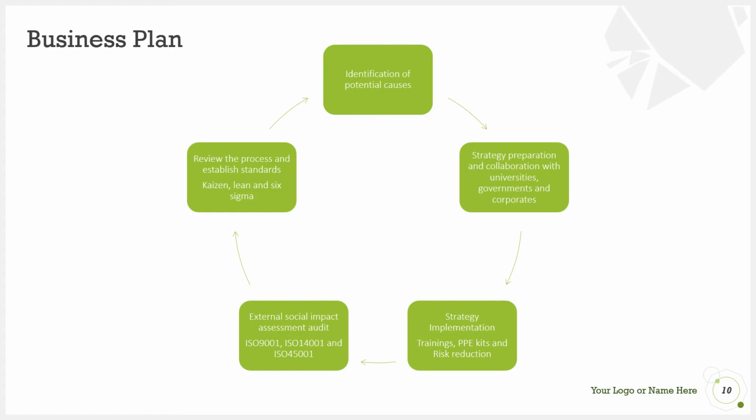And next is reviewing the process and establishing new standards. In this, we use continuous improvement processes like Kaizen, Lean, and Six Sigma. We will keep benchmarking and keep improving this.